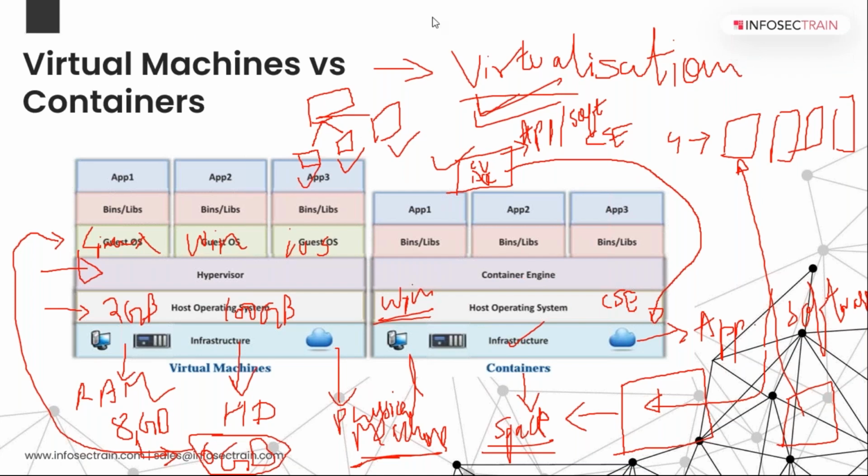But in the case of VMware, your hypervisor will create a thin line between your main operating system so that you can run multiple operating systems. So when we talk about virtual machines, we talk about operating systems. When we talk about containers, we mostly talk about applications or software.